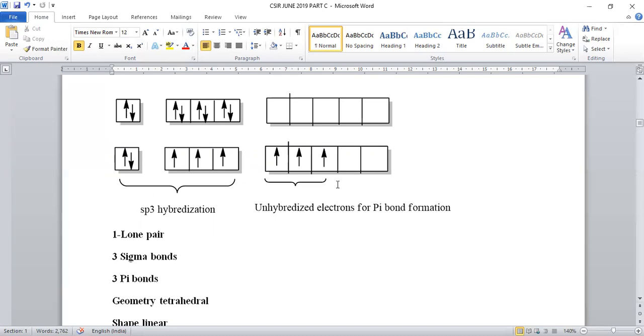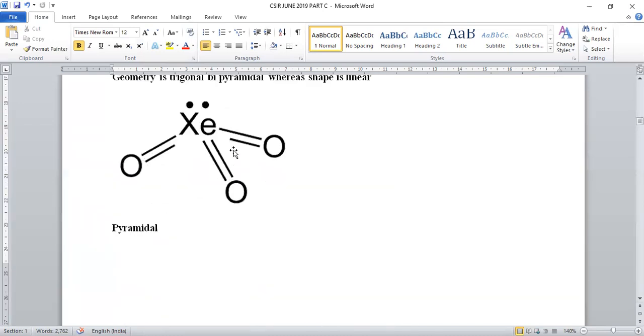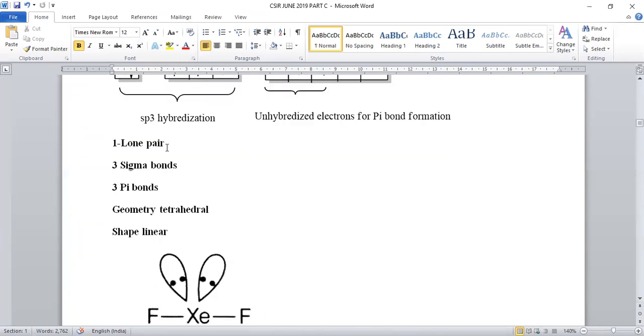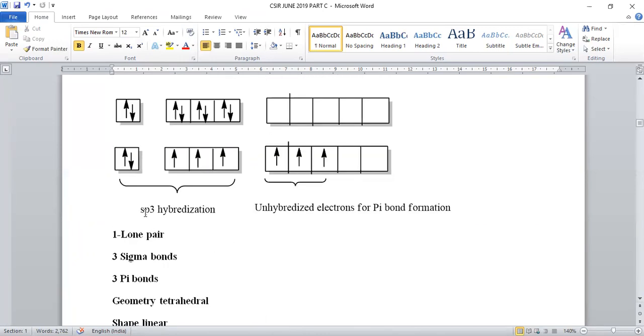Hybridization will not be sp3d3, it will be sp3 only. The reason is we need to form 3 more pi bonds. Always hybridized orbitals are involved in sigma bond formation rather than pi bond formation. In order to form the pi bond, the orbitals remain in an unhybridized state.